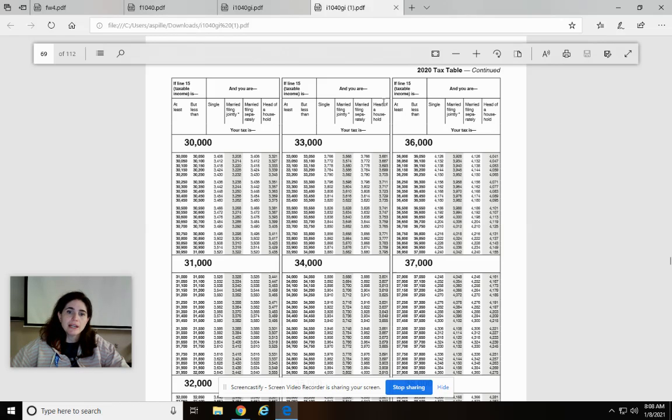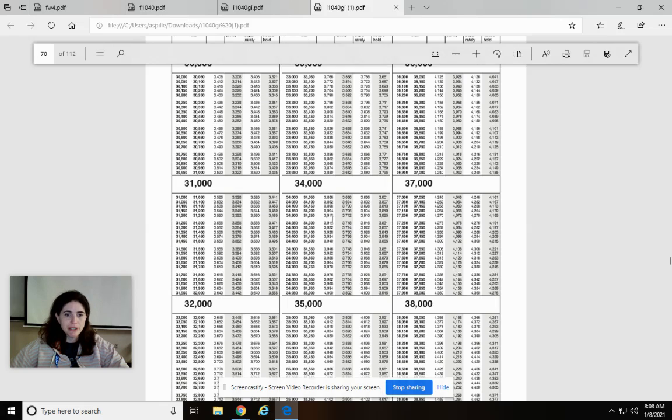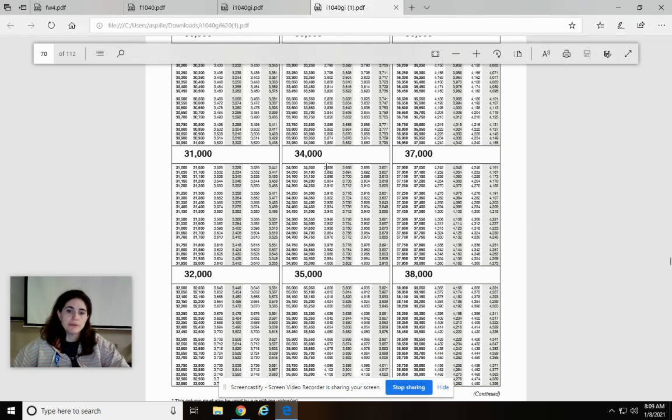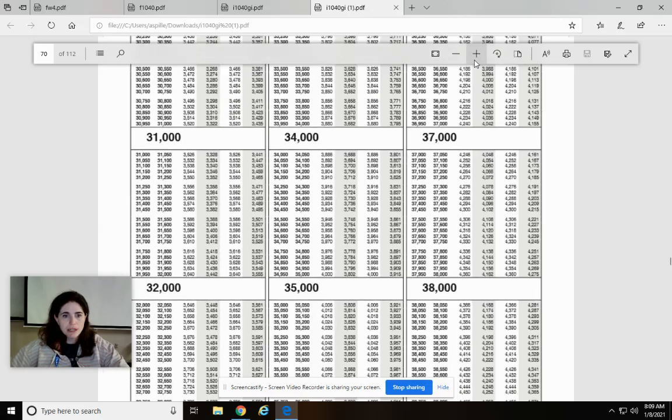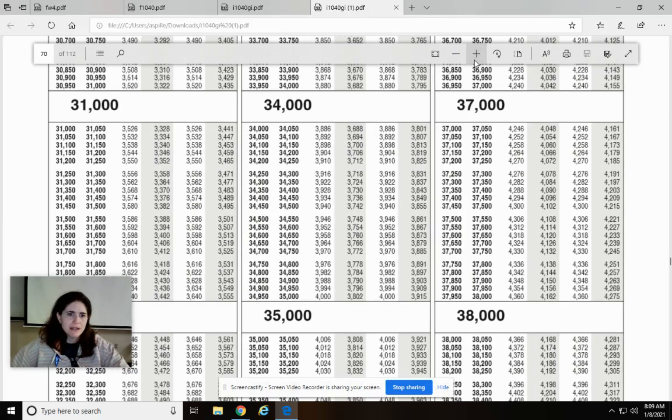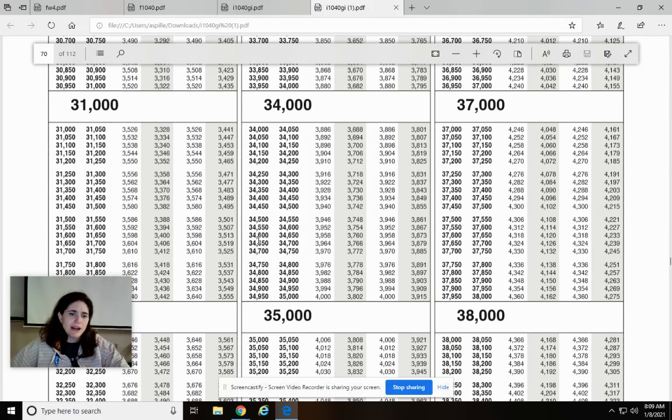And then we're looking here. Let's pretend Jane Doe was single, so we would look here. If she's married filing jointly, she owes a different amount. If she's married filing separately or head of household, depending on what you're doing, you owe different things. But we're looking at the first column. I'm going to zoom in so we can see better. We said 34,510. So here's 34,500, it's greater than that, and 34,550, it's less than that. So this is the row that we're looking at.